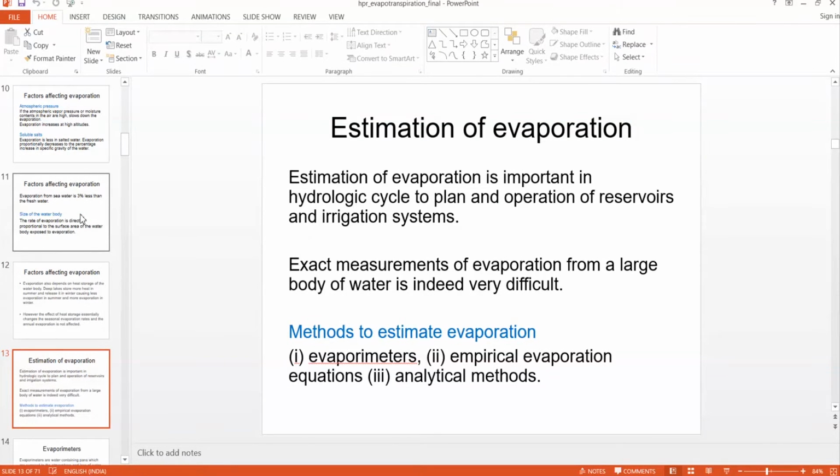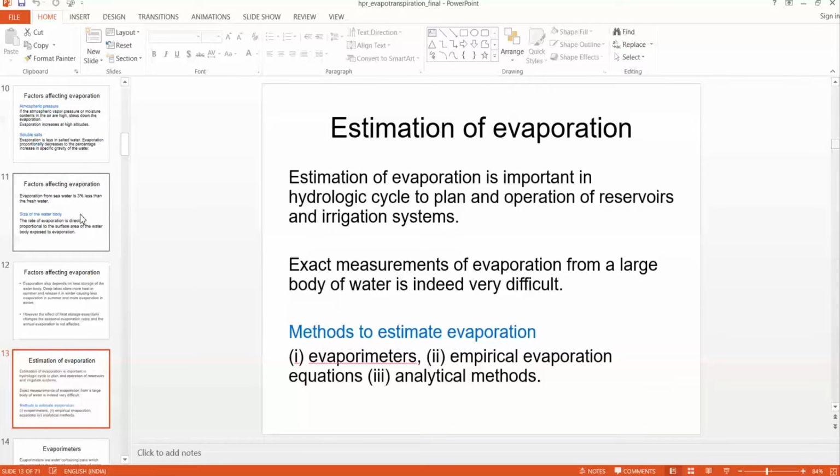So estimation of evaporation is important. Suppose a large reservoir is being constructed, and we need to know how many millimeters of water will be evaporated per day.